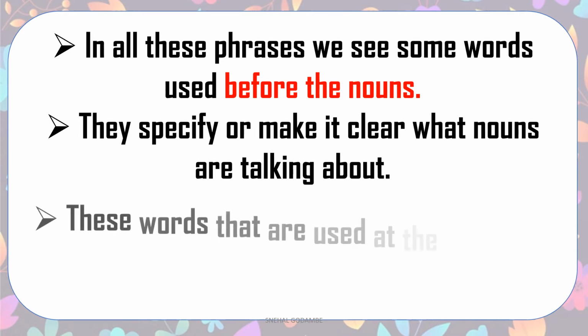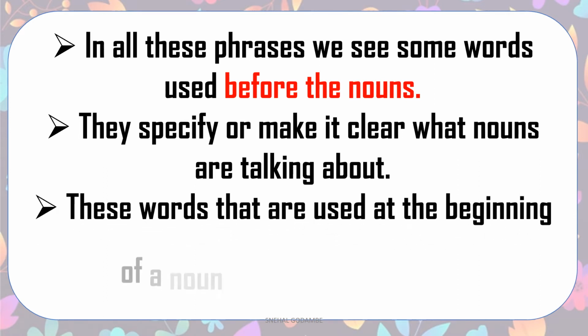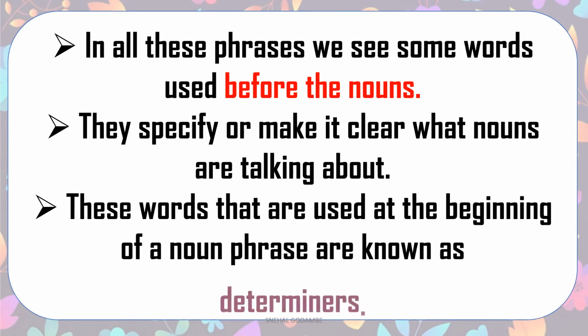These words in English are known as determiners. Those words that are used at the beginning of a noun phrase are known as determiners in English.